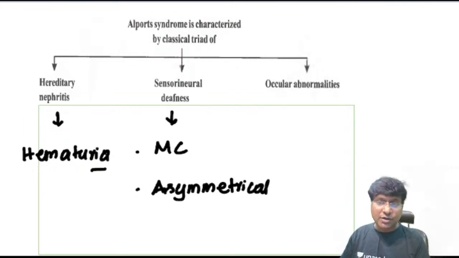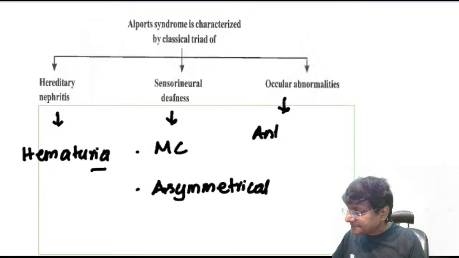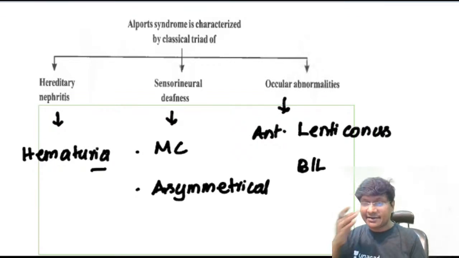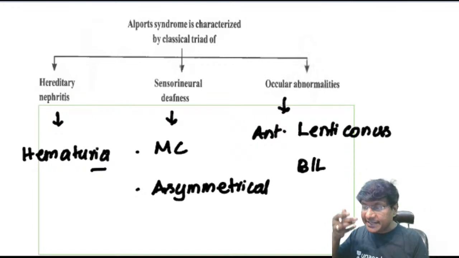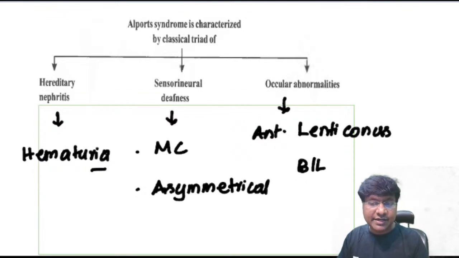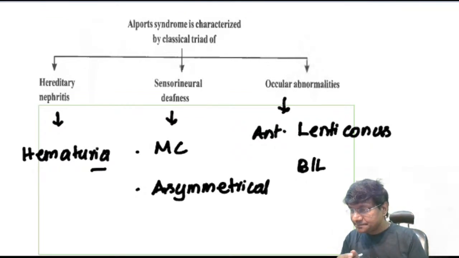Then coming to the ocular abnormality, that is in the form of anterior lenticonus, and this anterior lenticonus is present bilaterally. Because of this anterior lenticonus, there will be recurrent corneal erosions as well as corneal opacities.